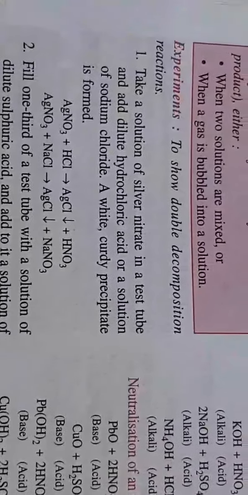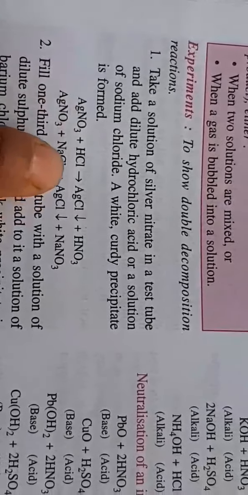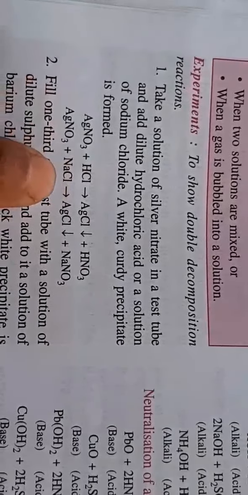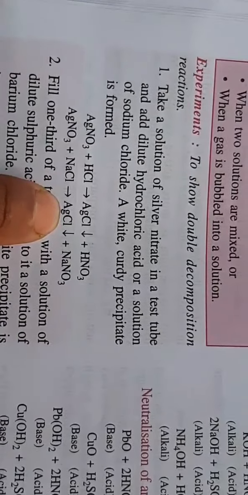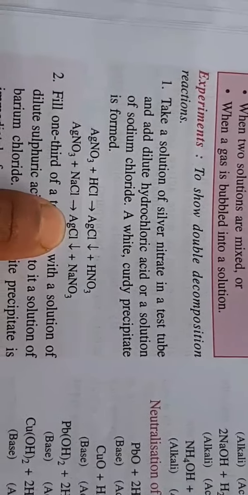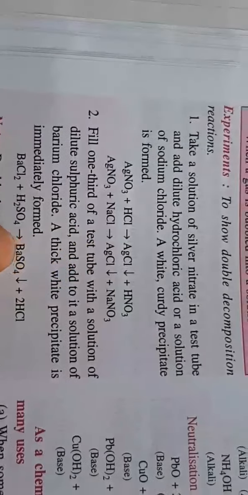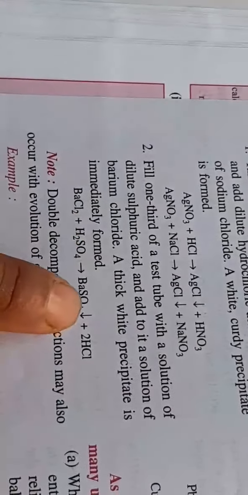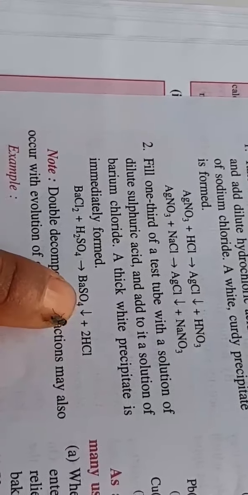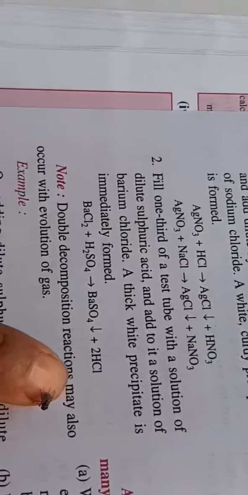So to show double decomposition reaction, the first experiment I am taking is the same one, silver nitrate and HCl, or silver nitrate with sodium chloride. We will be getting a white precipitate in the test tube. A white curdy precipitate will be obtained there. Now in the case of barium chloride and sulfuric acid, we will also be getting a thick white precipitate, and a solution is being formed.